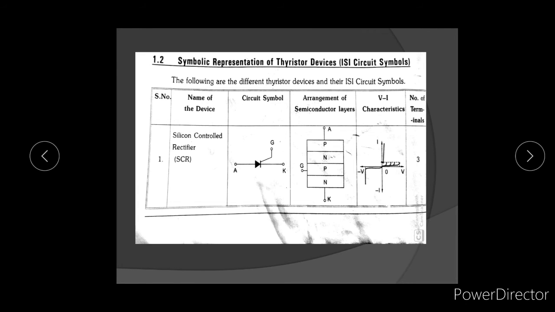These are the circuit symbols for the 15 devices we discussed previously. The first device is the silicon controlled rectifier, simply called the SCR, and also called a thyristor. SCR is a three terminal device: anode, cathode and gate. This is the general symbol, this is the general layout of the SCR, and this is the VI characteristic. It has three terminals.